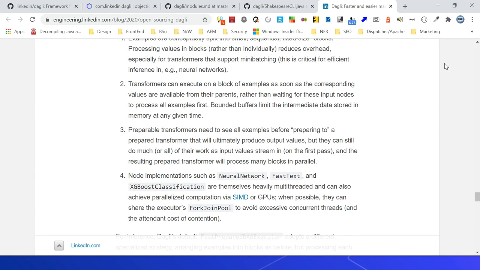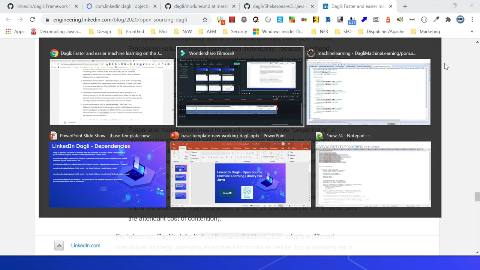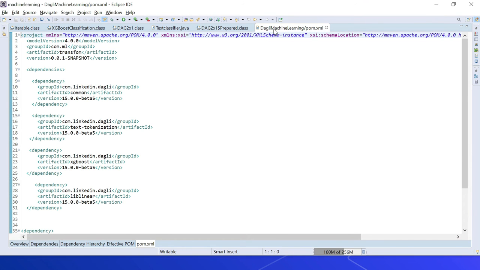For a quick demo, I have created a Maven project in Eclipse. Let me show that. This is the project. Then in pom.xml, I added all the required dependencies. If you see here, I added individual dependencies. As I said earlier, you can even use the all dependency, but that is not recommended for production. For development perspective, that should be okay. Otherwise, you can add all the individual required dependencies.